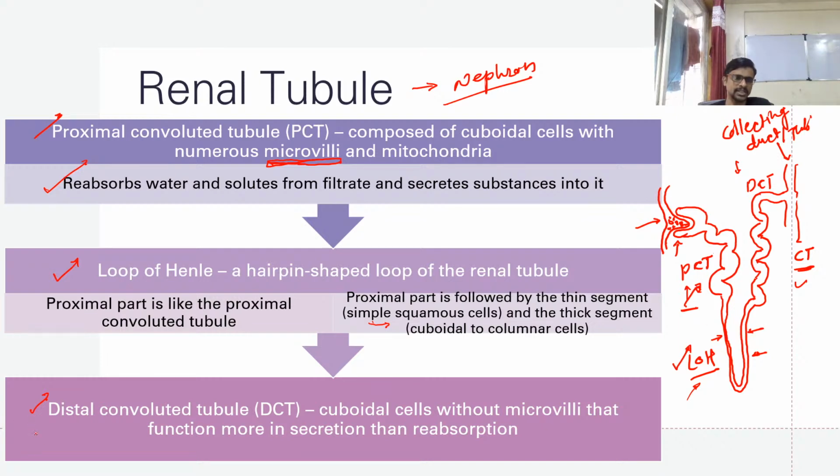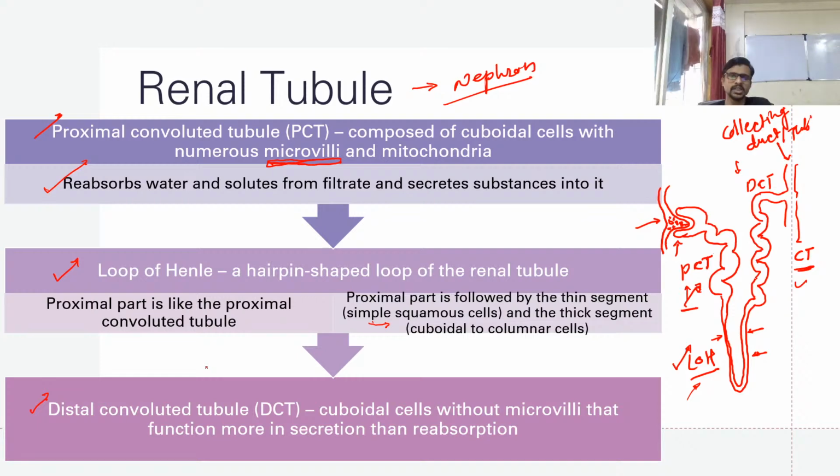The last part is the DCT. We are going to discuss it again in the next slide when we discuss the actual method of urine formation. The mechanism of urine formation is very detailed, but here please concentrate and try to understand which part is placed where, and the important characteristics of the parts.